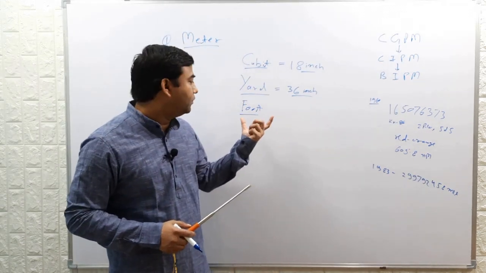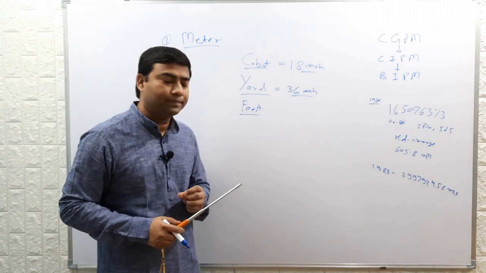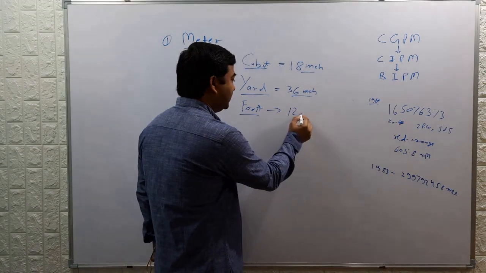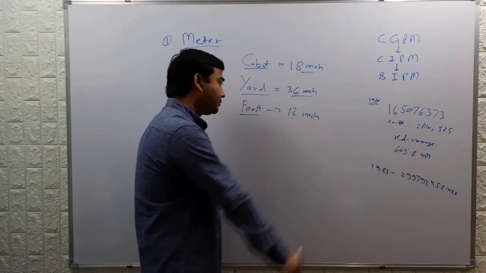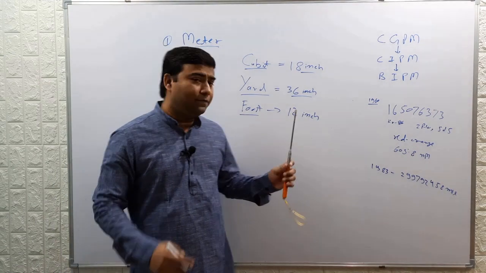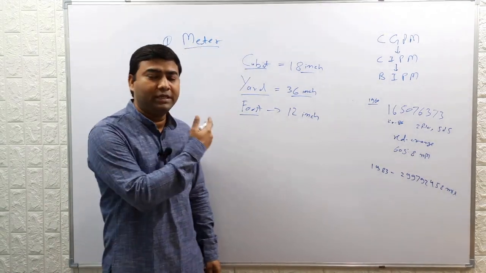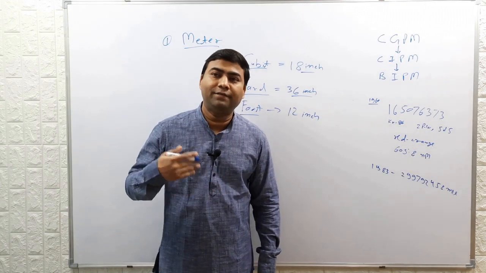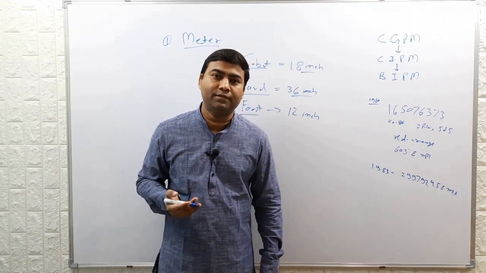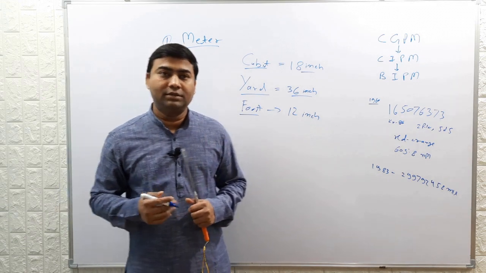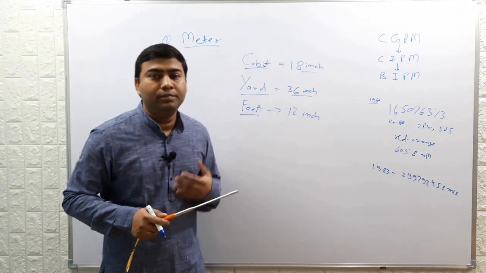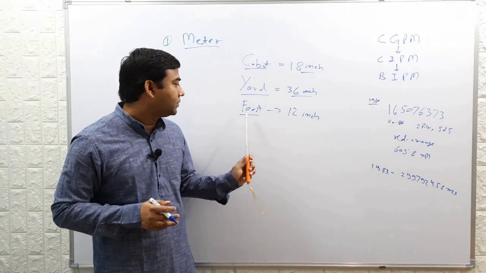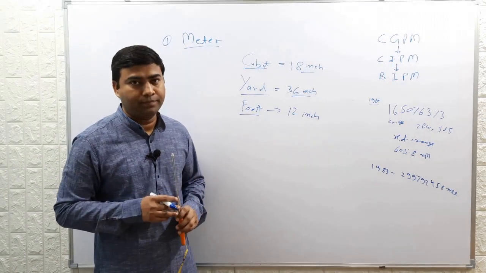This is one of the most famous units of length. Presently we know 1 foot is 12 inch. Till the French Revolution, the basic unit of length was foot, and after the French Revolution, the metric system was adopted in France, and the unit of length was changed from foot to meter.